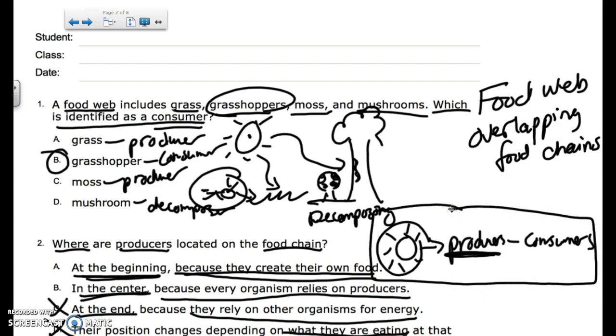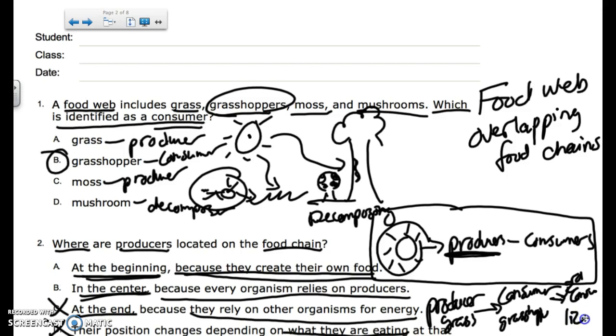However, most of the food chains that we looked at went producer, which was maybe grass, consumer, maybe a grasshopper, and then another consumer, tertiary consumer, and that would have been a lizard.